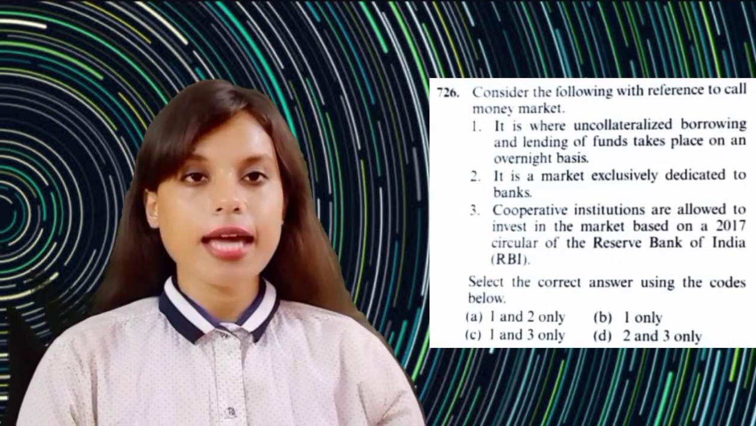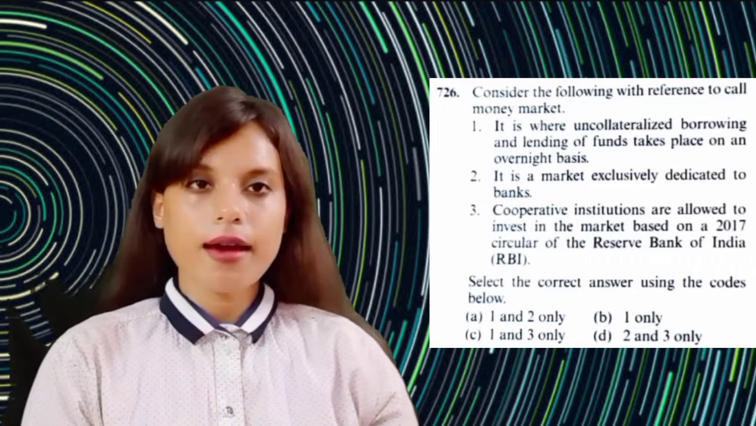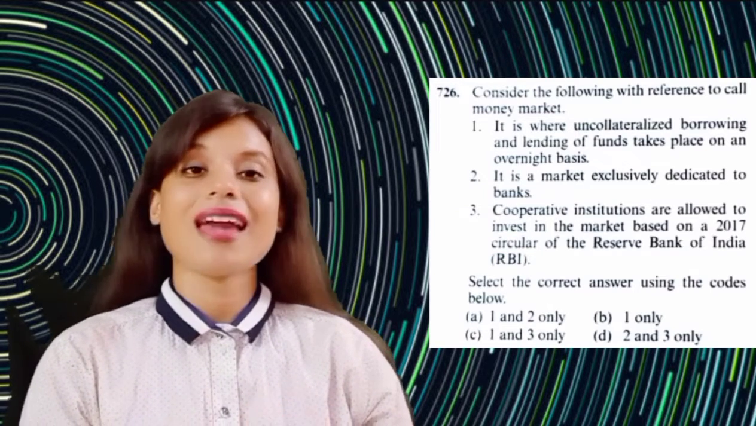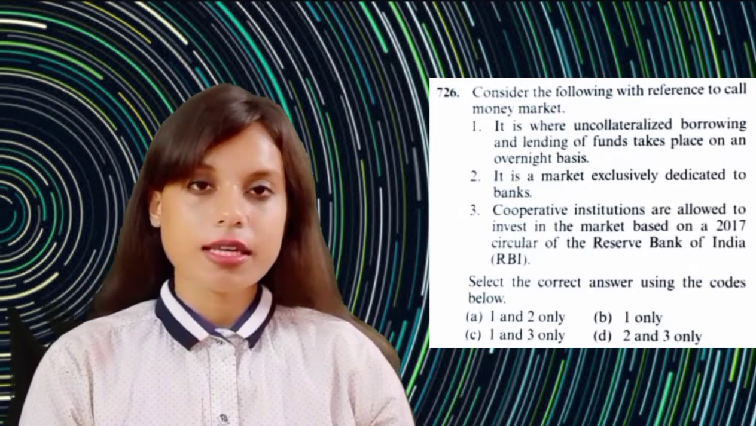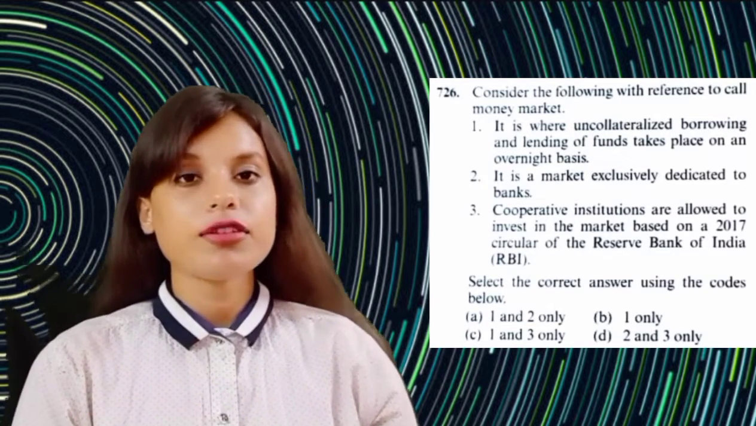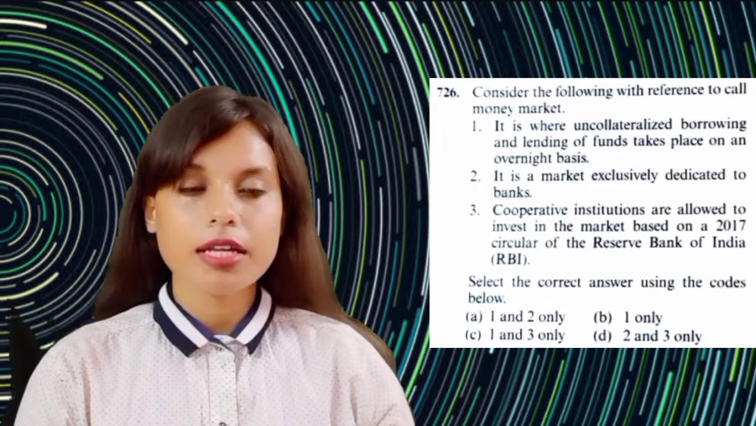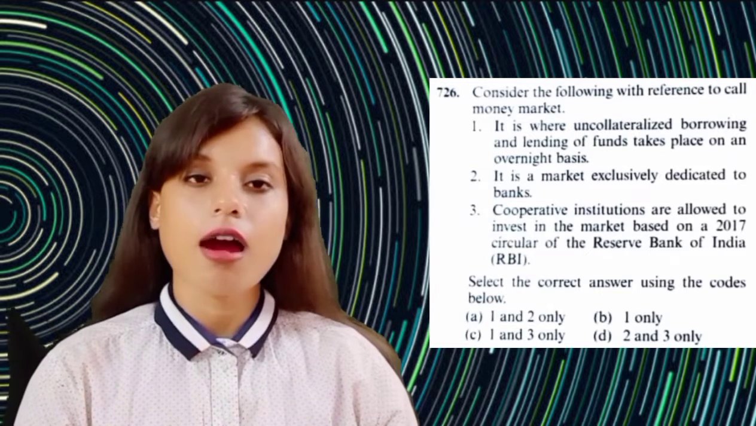Moving over to the next question, which says: consider the following with reference to the call money market. The first option says it is where uncollateralized borrowing and lending of funds take place on an overnight basis. The next option says it is a market which is exclusively dedicated to the banks. Number 3 says cooperative institutions are allowed to invest in the market based on a 2017 circular of the Reserve Bank of India, that is RBI.